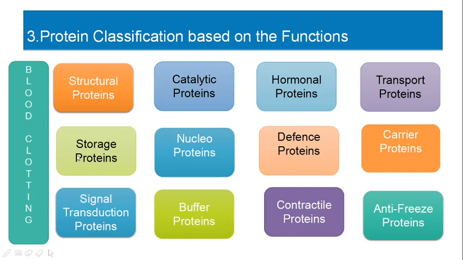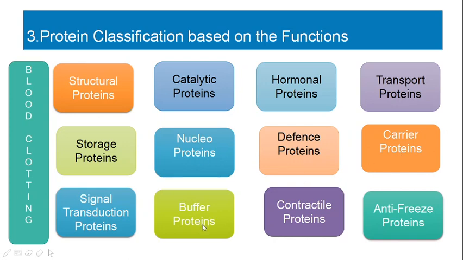Then storage proteins: casein, ferritin, egg albumin, glutelin come under this category. Blood clotting proteins: fibrinogen, prothrombin come under blood clotting proteins. Histones and protamines fall under the category of nucleoproteins. Then buffer proteins.